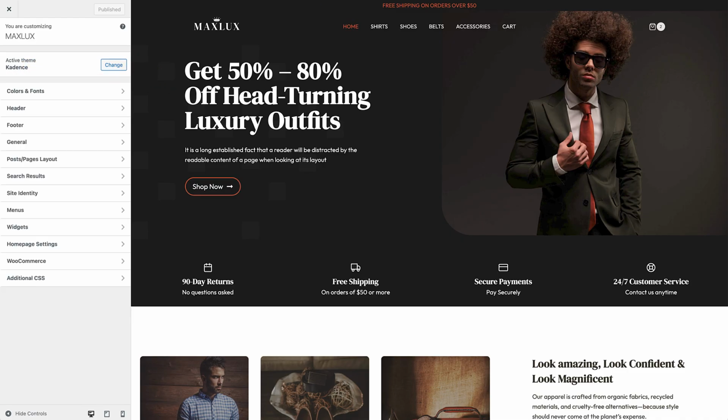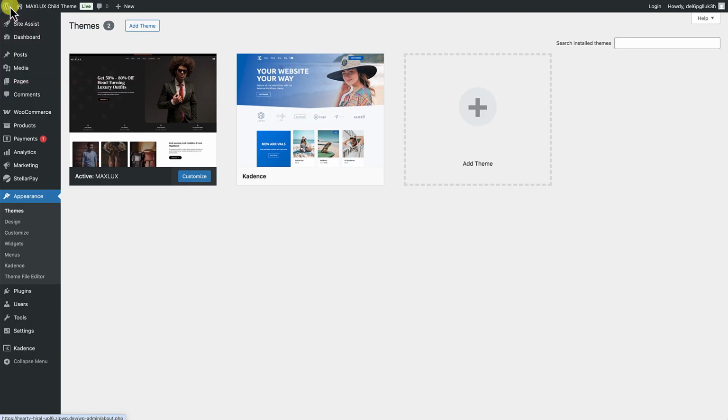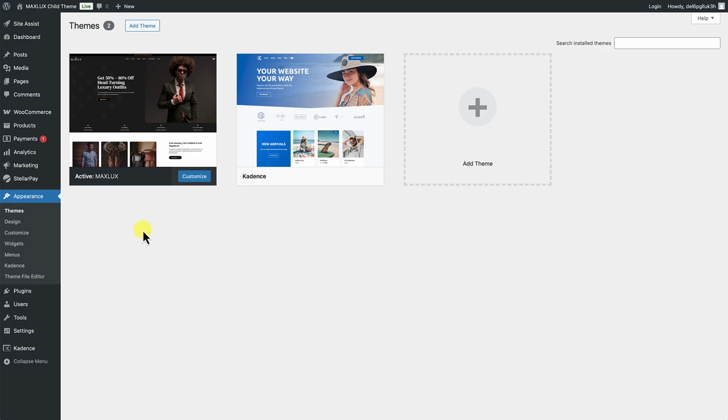So the advantage of that is that now, because this is a child theme, I can essentially bundle this and either share it or sell it to anyone. And as long as they have the Kadence theme installed, they can install this theme as well and immediately have a full-blown website based on whatever website template I've designed and created for them. Okay, and you can see how very easily you could have a library of Kadence websites that you basically turn into child themes and use any way that you want, either for client projects, your own personal projects, or use it to create a theme selling business.